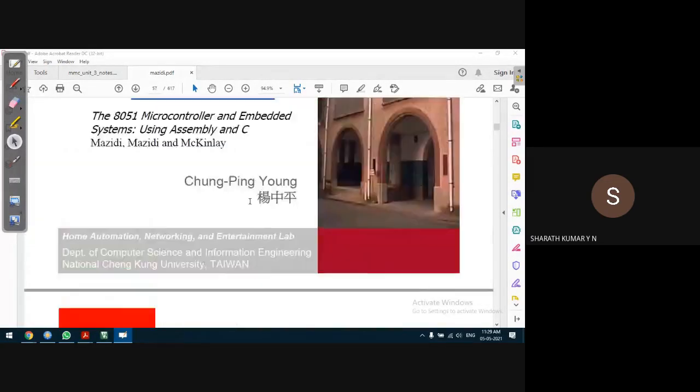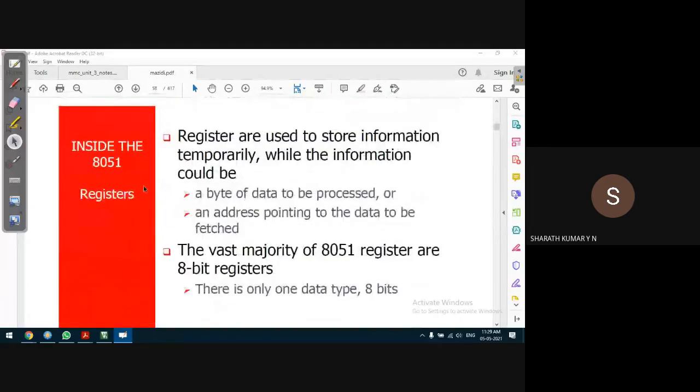in this document. Most of the things we already know, like the 8051 processes 8 bits of data, and the address pointing to the data is fetched. There's also the PC. The PC points to a particular instruction which is fetched and executed by the microcontroller. The majority of 8051 registers are 8 bits in size, and that's why there is only one data type in the 8051, that is 8-bit.